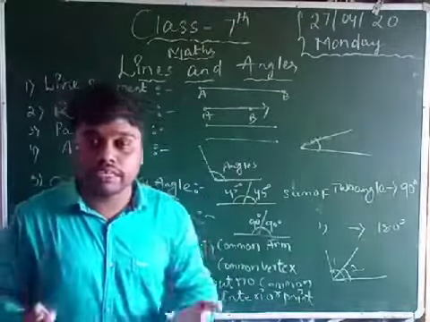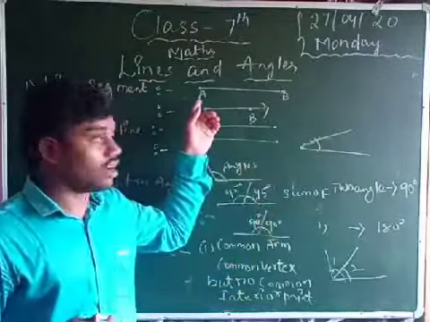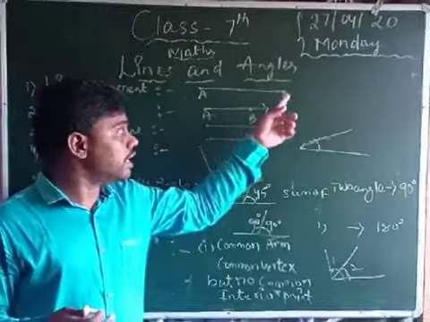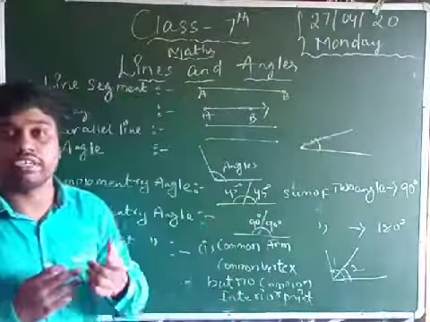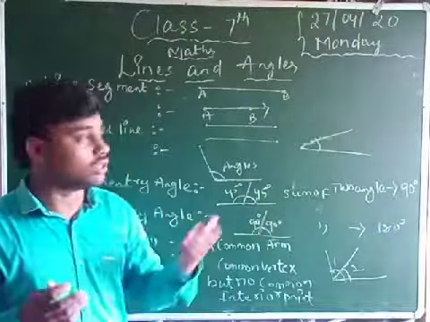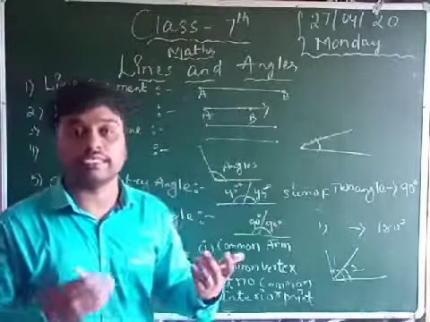So this is a line segment, starting at A and ending at B. Both are ending points, both are fixed, and one line is drawn between them. This is all a line segment.